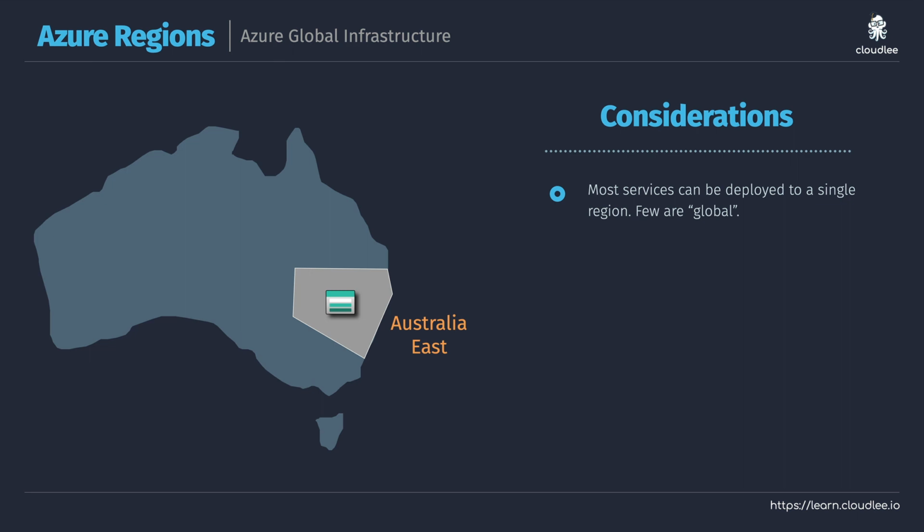A virtual machine, a database, a storage account, whatever it might be. When you configure that and when you create it, one of the very first things that you pick is going to be this region. Now, with that being said, there are some services that are considered global, things like Azure DNS or Active Directory for identity and security. But generally speaking, when you deploy any service, you have to pick a region, and that's where your service will be provisioned.